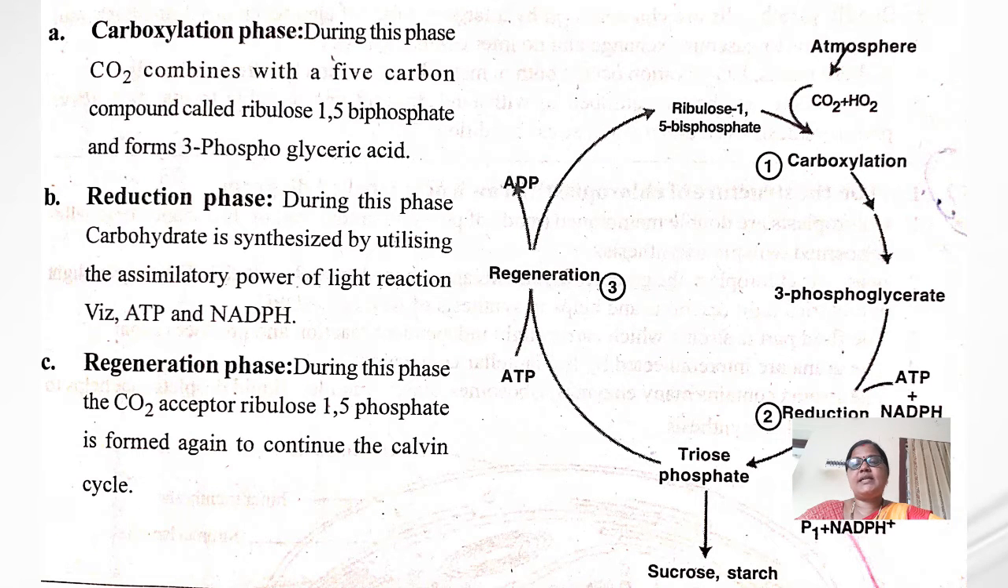The next one is the reduction phase. In this phase, carbohydrates are synthesized by utilizing the assimilatory power of the light reaction, that is ATP and NADPH. And the last phase is the regeneration phase, during which the carbon dioxide acceptor, ribulose 1,5-bisphosphate, is formed again to continue the Calvin cycle.